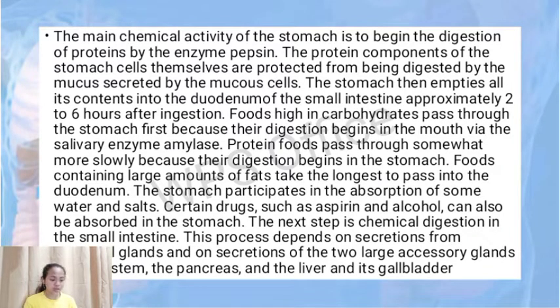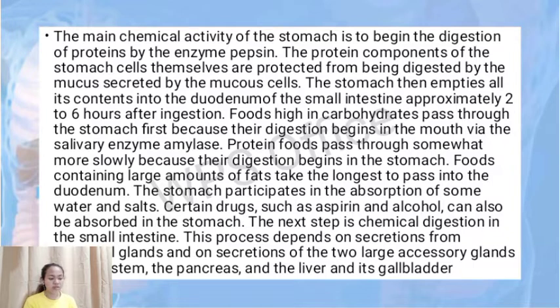Foods containing large amounts of fats take the longest to pass into the duodenum. The stomach participates in the absorption of some water and salts. Certain drugs such as aspirin and alcohol can also be absorbed in the stomach.